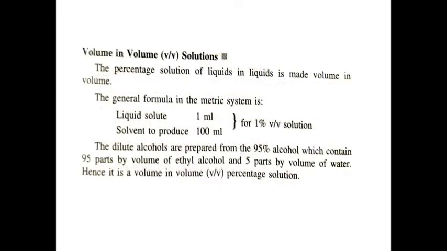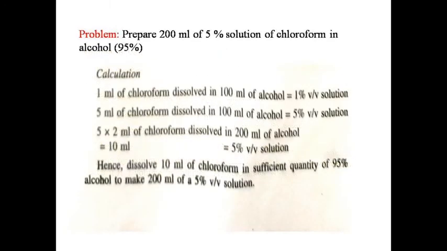Next, volume in volume solution. The percentage solutions of liquid in liquid are made volume in volume. The general formula in metric system is liquid solute 1 ml, solvent to produce 100 ml for 1% volume by volume solution. The dilute alcohols are prepared from 95% alcohol, which contains 95 parts by volume of ethyl alcohol and 5 parts by volume of water. Hence, it is a volume in volume percentage solution.